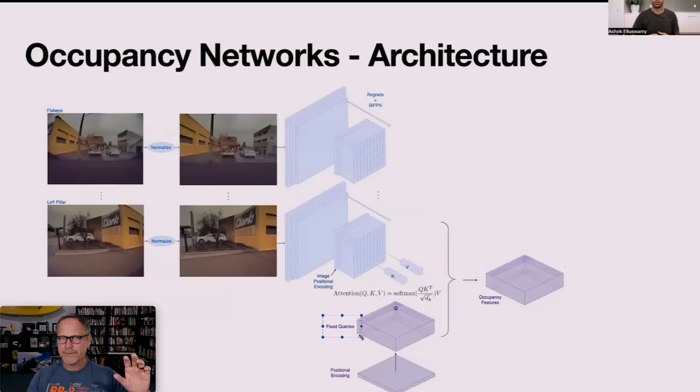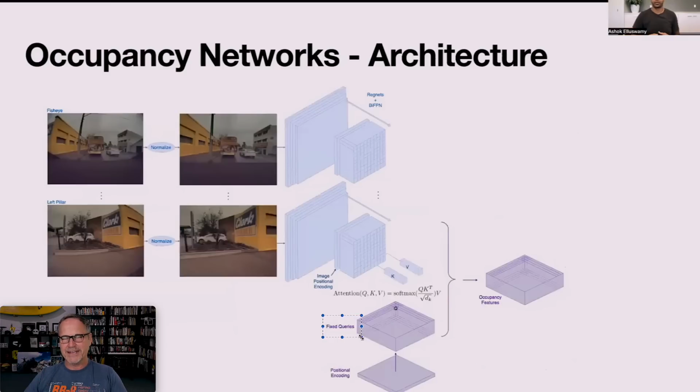I'm not exactly sure. But anyway, they're using image-based transformers quite clearly here with positional encoding and the QKV, and they're producing occupancy features in a high dimensional space. Now, Ashok specifically talks about how they have to do this in a kind of high dimensional space, and they have to reduce the resolution of this in order for it to compute fast enough.